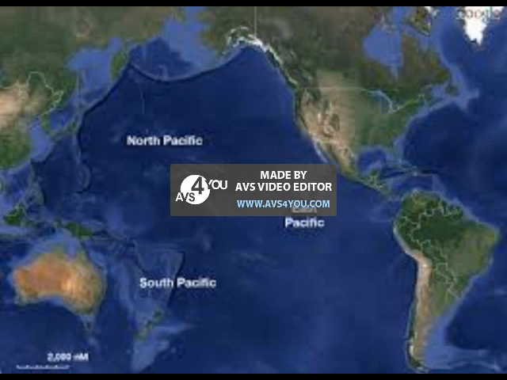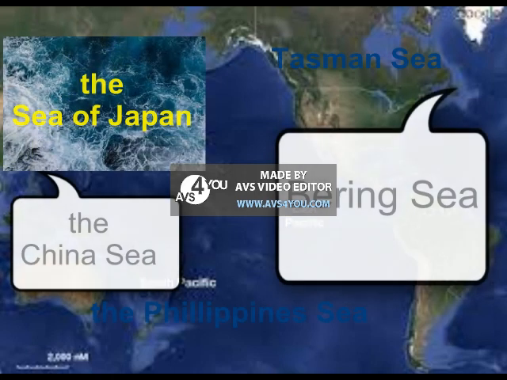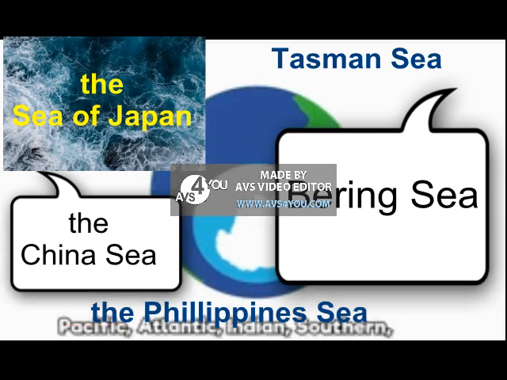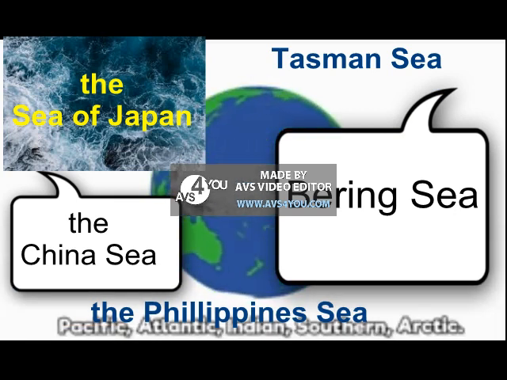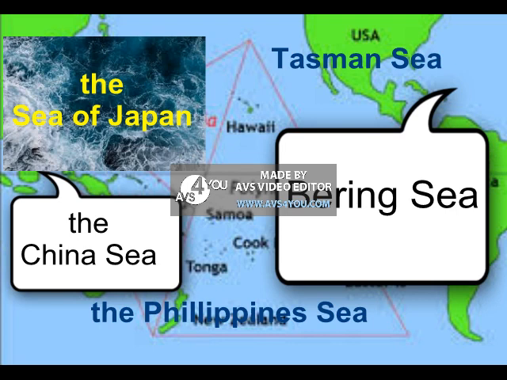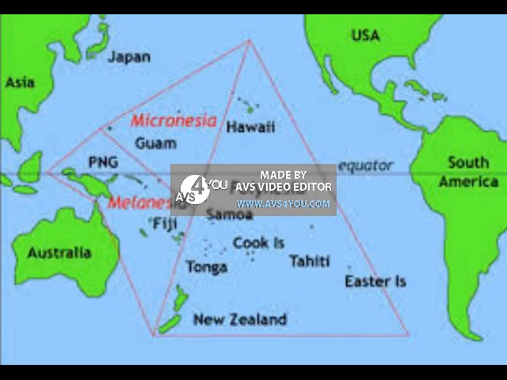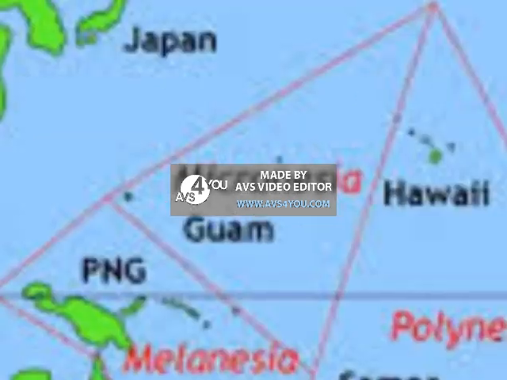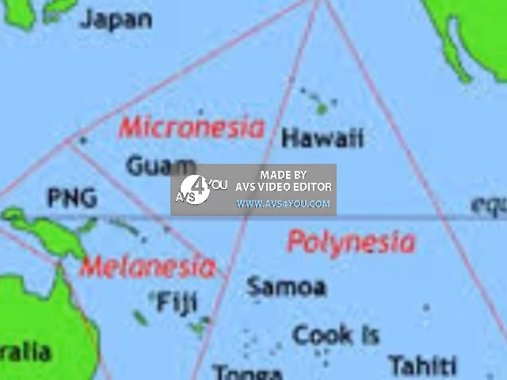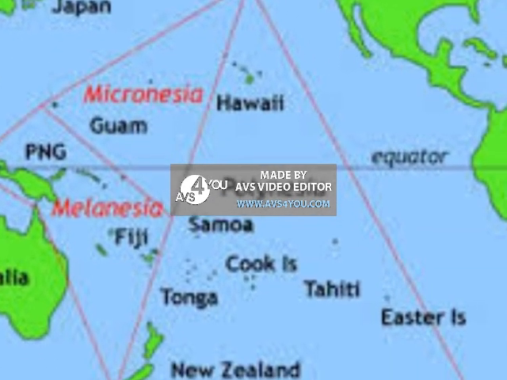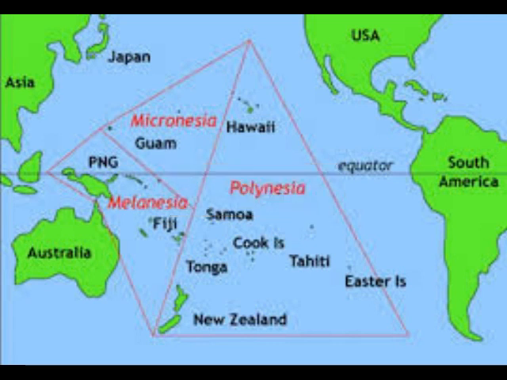There are some important marginal seas in the Pacific Ocean. They are Bering Sea, the China Sea, the Sea of Japan, Tasman Sea, and the Philippines Sea. The important islands of Pacific Ocean are Indonesia, Philippines, Japan, Hawaii, New Zealand are some of the islands located in this ocean.